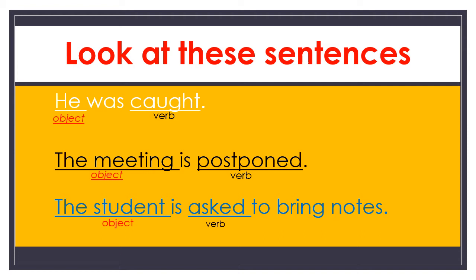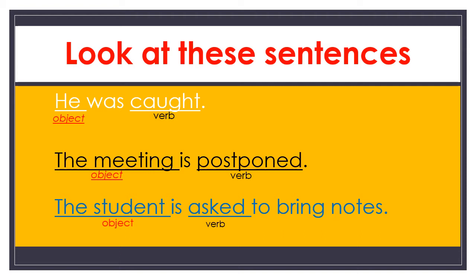These are the situations you find in so many sentences in your text. If you go through the lesson, definitely you will find these kinds of sentences where the subject is missing. Here subject means agent, doer.